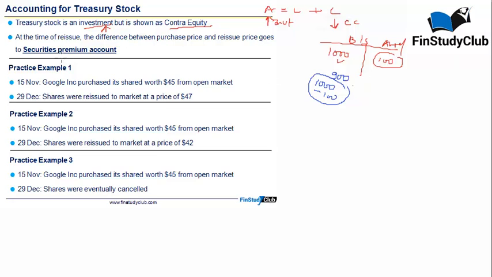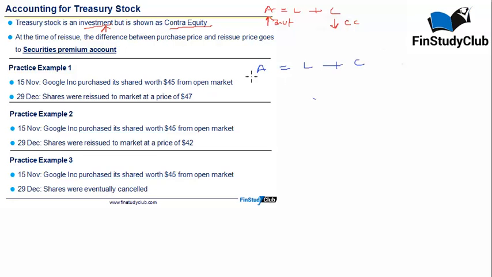Okay, so looking at this practice example, let's just try and do this. First practice example, I know I haven't talked about the reissue as yet, we'll do so in a while. Let's just look at what happens on 15th of November. Google Incorporation purchased its shares worth rupees 45 from the open market. So again, A is equal to L plus C. Your cash goes out from the system worth 45, and the investments ideally should have been up. However, you don't show that on the asset side, rather show that as a contra equity.